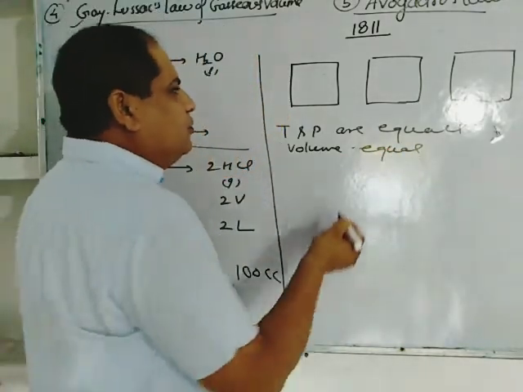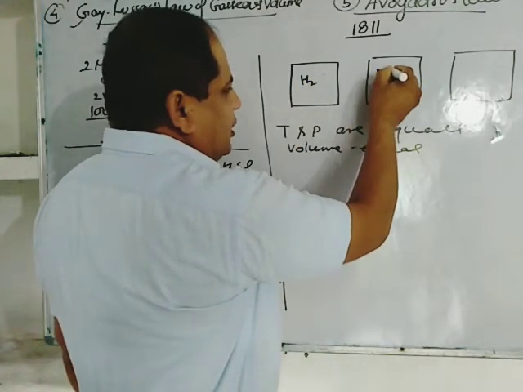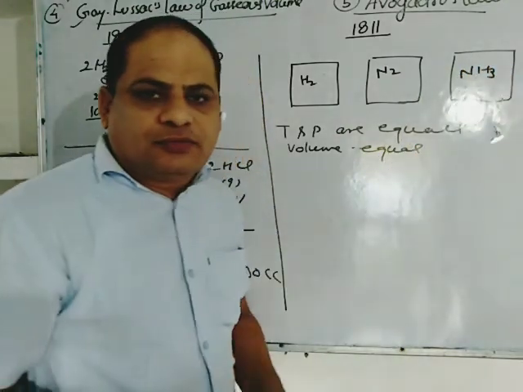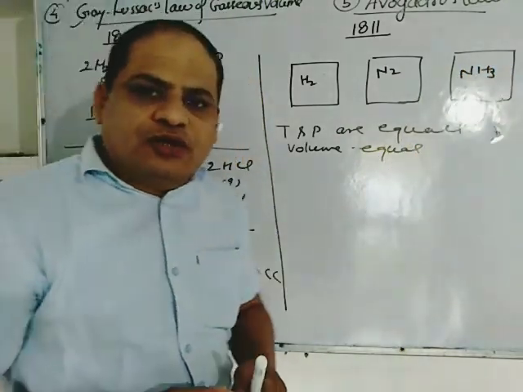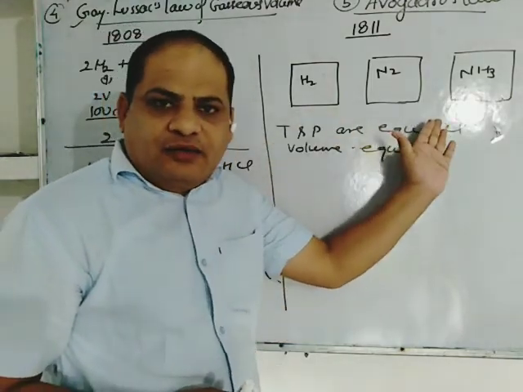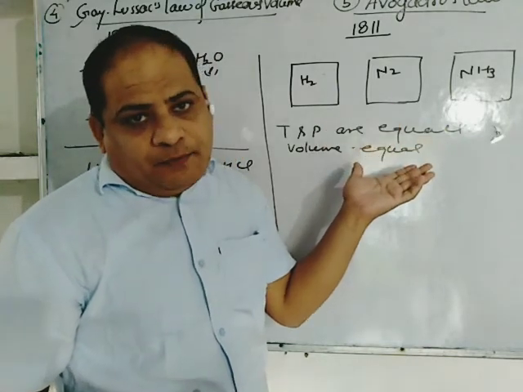And if you fill here hydrogen, here nitrogen, here ammonia, so you will observe, you will see that in each container number of particles is found to be the same.